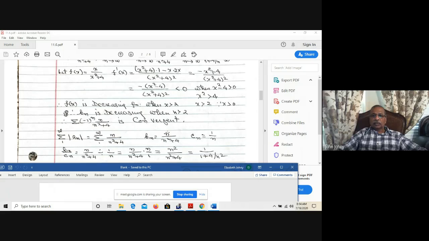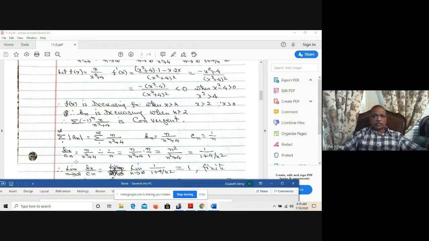So c_n is 1 over n. How do you get it? Discard the plus 4. It becomes n over n squared, which is the same as 1 over n. Therefore, b_n over c_n is n over n squared plus 4 divided by 1 over n. That is n over n squared plus 4 times n over 1, that is n squared over n squared plus 4. Divide numerator and denominator by n squared, and you get 1 over 1 plus 4 over n squared.